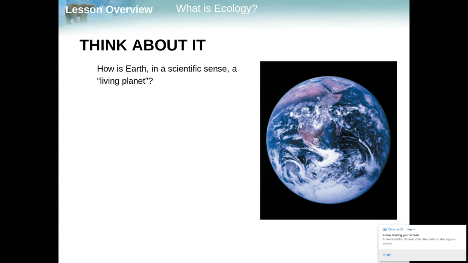How is Earth, in a scientific sense, a living planet? Now what we mean by that, the entire planet. How do we classify it as living? Can we divide parts of it into non-living parts? Are there some things that maybe could be categorized as both?